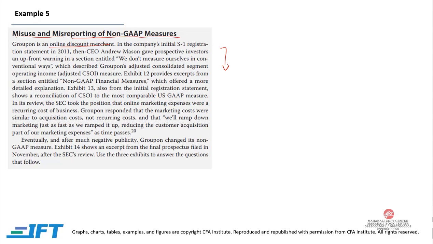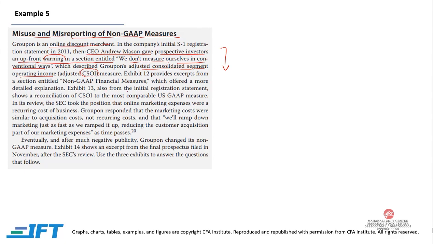But the crux is that the major problem is with this online marketing. Now, Groupon is an online discount merchant. In the company's initial S-1 registration statement in 2011, the CEO Andrew Mason gave prospective investors an upfront warning in a section entitled "We don't measure ourselves in conventional ways," which describes Groupon's adjusted consolidated segment operating income, that is CSOI. Exhibit 12 provides an excerpt from a section titled Non-GAAP Financial Measures, which offered a more detailed explanation.